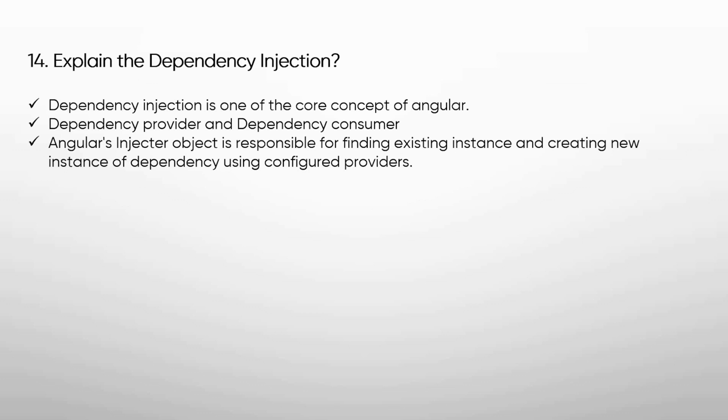Angular's injector object is responsible for finding an existing instance and creating a new instance of a dependency using configured providers. When a dependency is requested, the injector checks its registry to see if there is an instance already available there. If not, a new instance is created and stored in the registry.